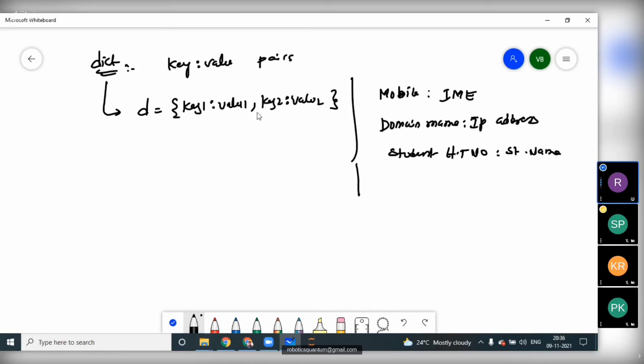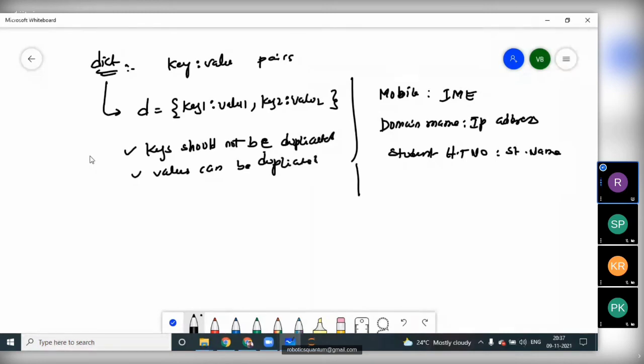Here the thing you have to remember is, keys should not be duplicated. But values can be duplicated. To remember this, as we know, the student hall ticket number should not be duplicated in the same class.